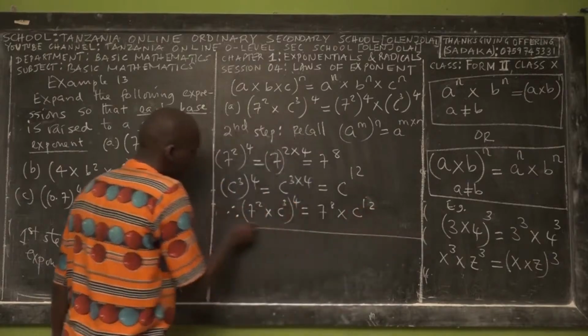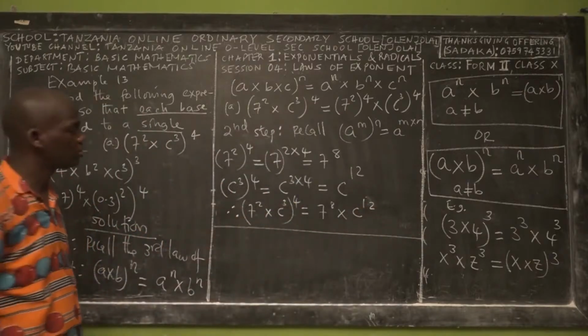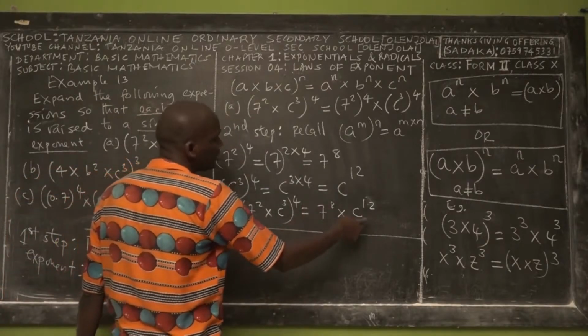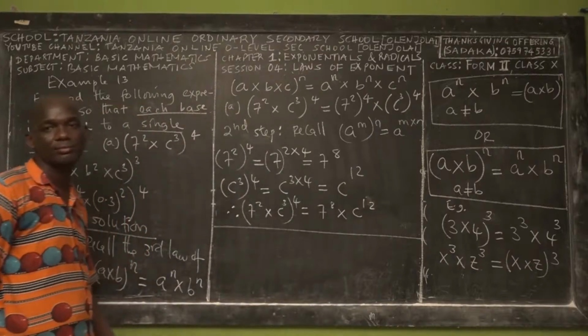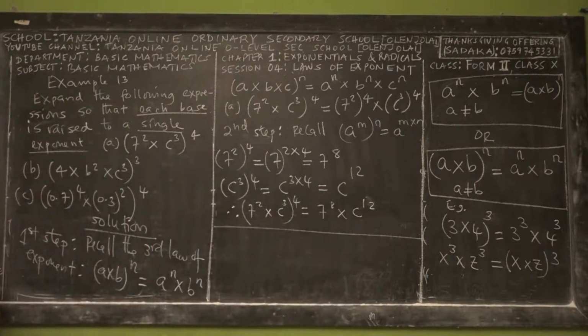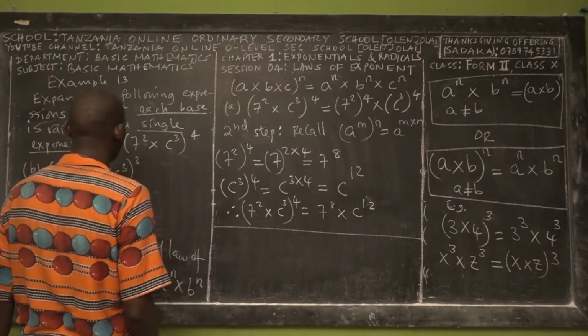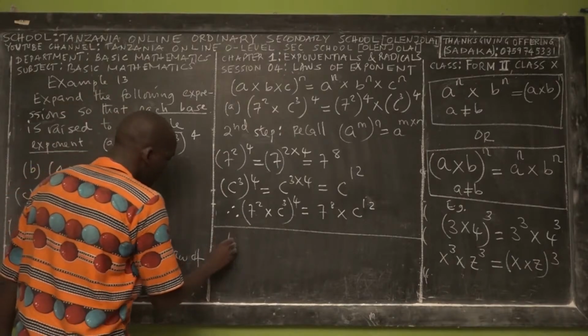So this is the final response. So you see that this base has a single exponent and this base has a single exponent. Here we applied two laws, the third law and the second law. Are we together? Yes. Okay. So if you didn't understand, we can go for Roman B.